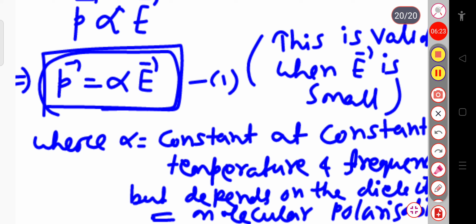But when the electric field becomes very large, the rate of increase of the dipole moment with the electric field decreases. Then the dipole moment is effectively inversely related to the electric field, and that effect is called the saturation effect.